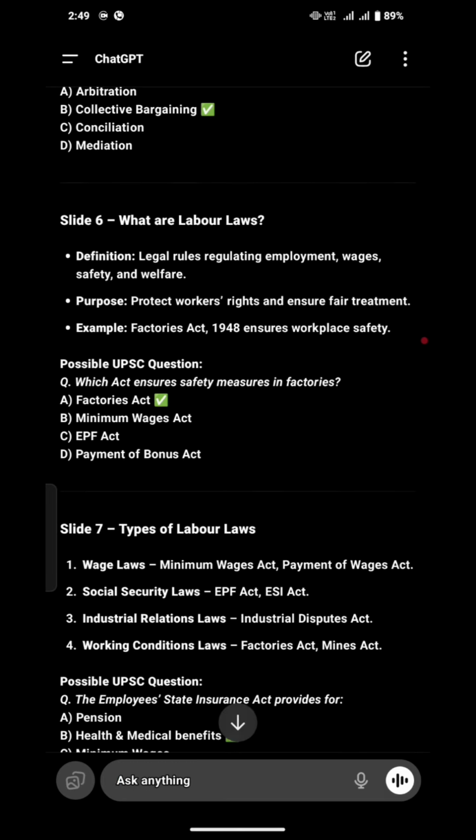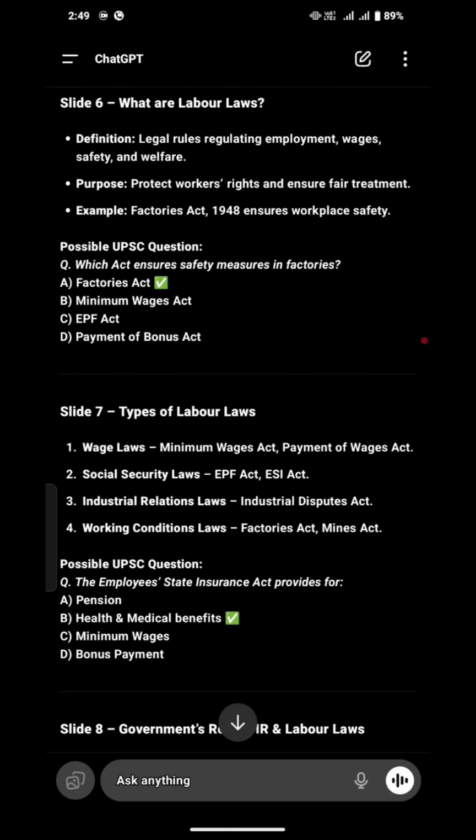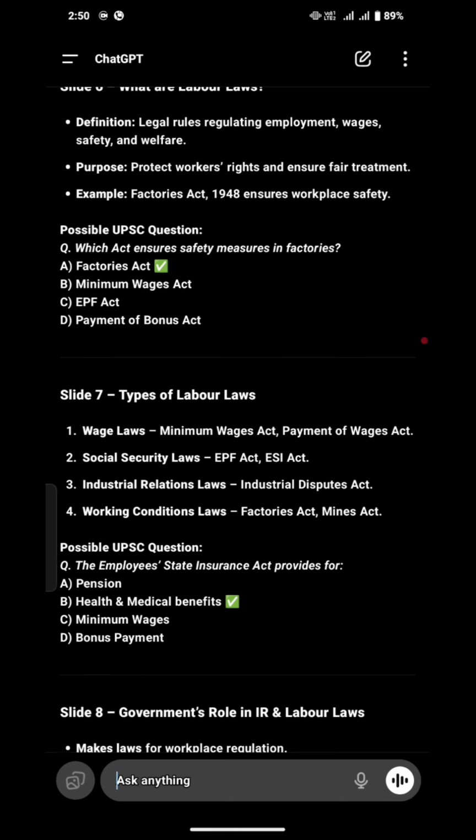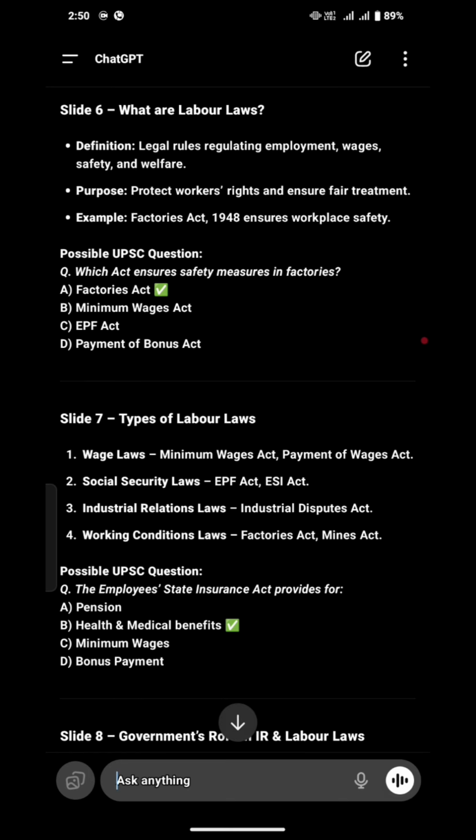All right, guys. Now slide number 6. What are labor laws? Definition: legal rules regulating employment, wages, safety, and welfare. Hope you really understand. What is the purpose? To protect workers' rights and ensure fair treatment.